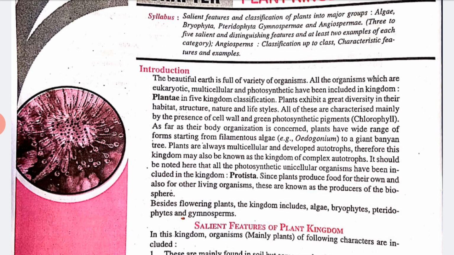So as you all know, the beautiful earth is full of varieties of organisms, right? All the organisms which are eukaryotic, multicellular and photosynthetic have been included in the kingdom known as Plantae, right?